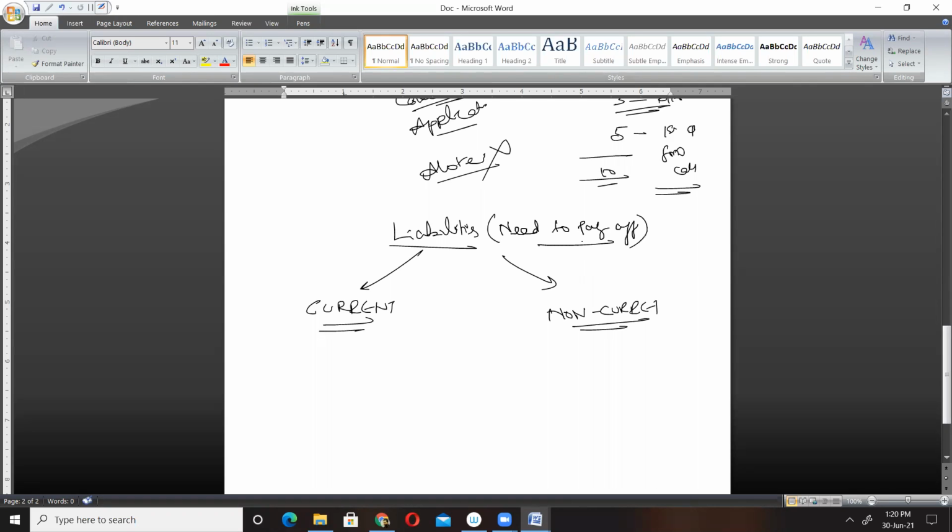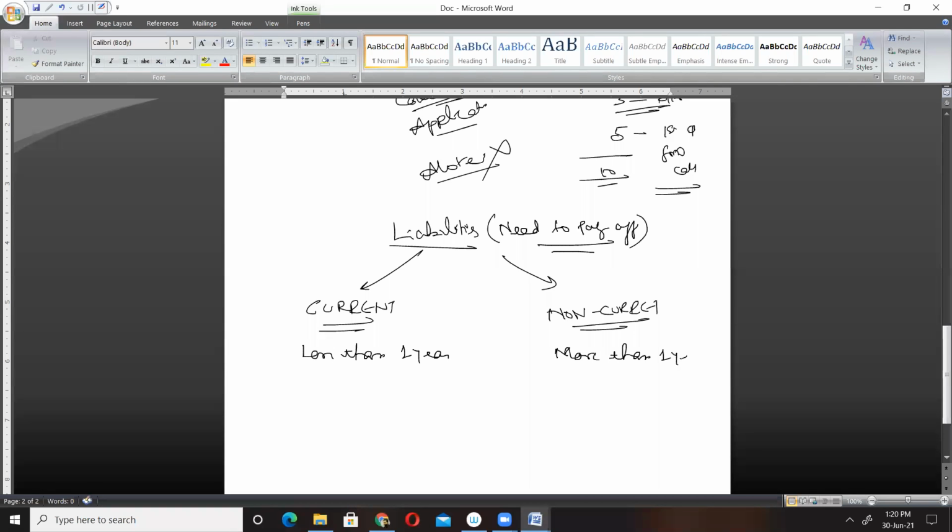The amount that needs to be paid off may be current or non-current. Current means less than 1 year. Less than 1 year means the liabilities which we need to pay off before 1 year, then less than 1 year, and non-current liabilities means more than 1 year.